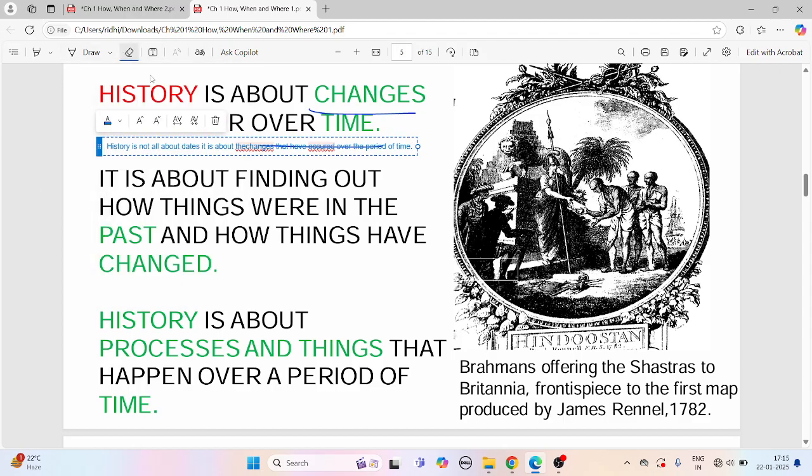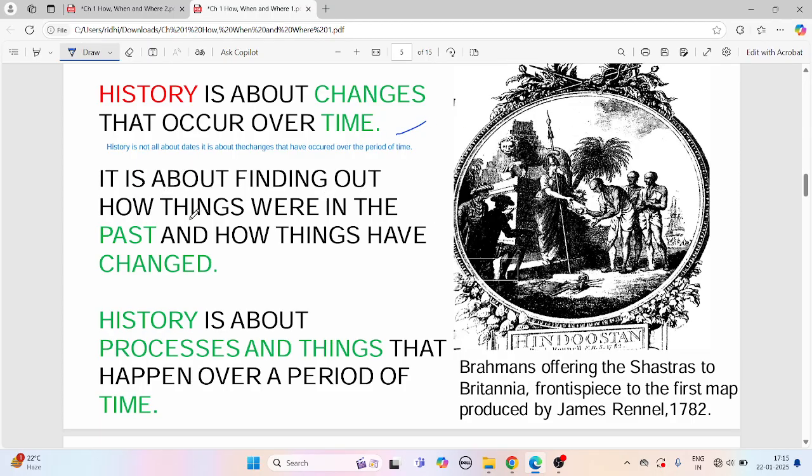See, now over here I'm not taking the support of history, but the thing is still that history is not all about dates, it is about the changes that have occurred over time.